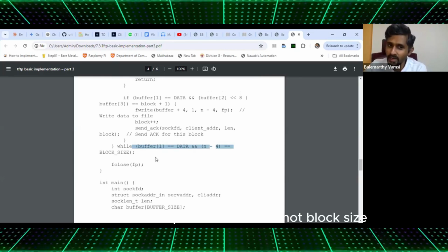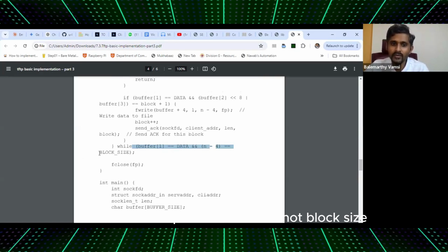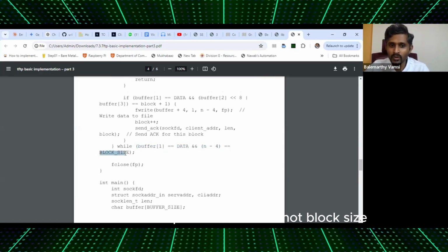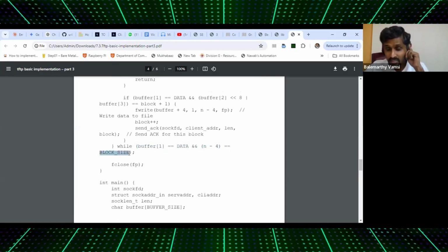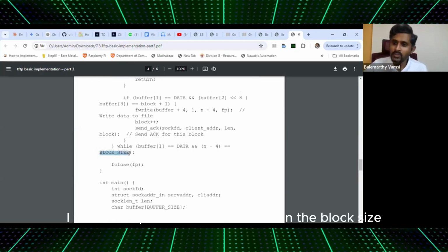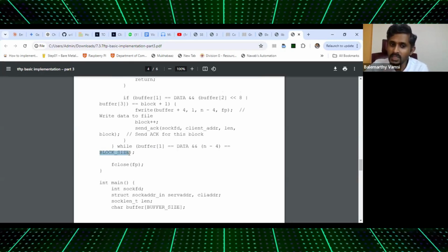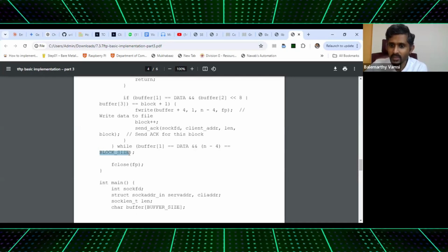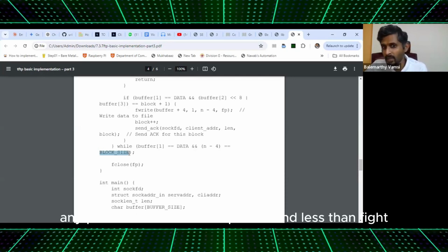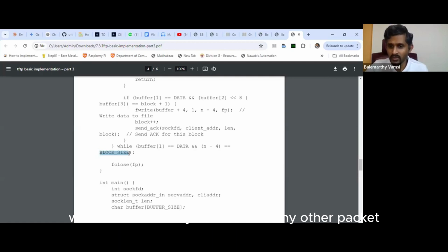If it is not data packet and if it is not block size, which means I will take a packet which is less than the block size and yet a data packet. Is this clear? Any packet which is a data packet and less than 512 bytes, I actually have to take. Any other packet I have to discard. So that's the exit condition.